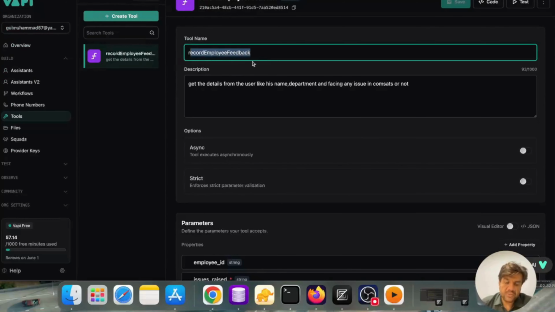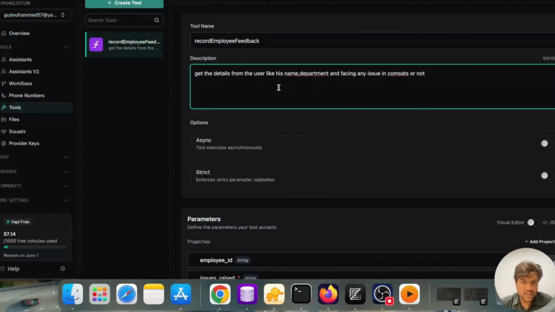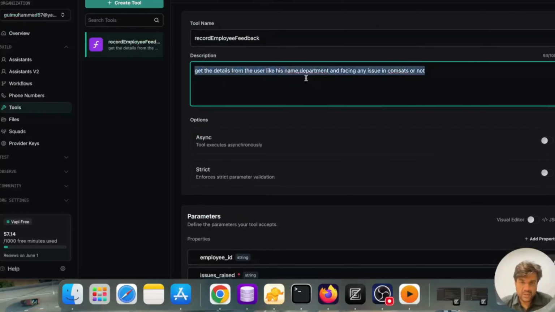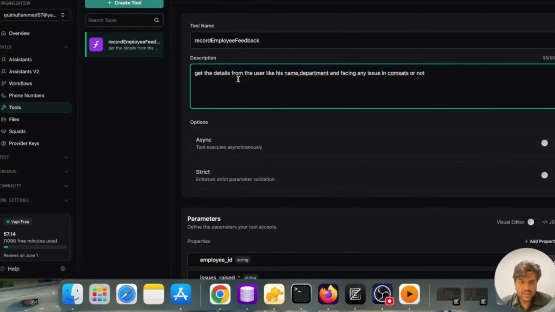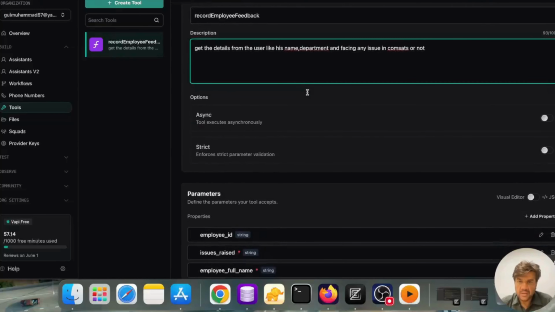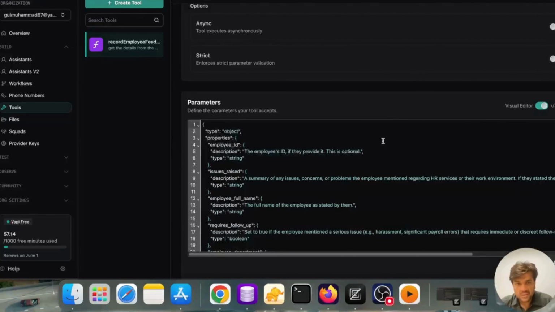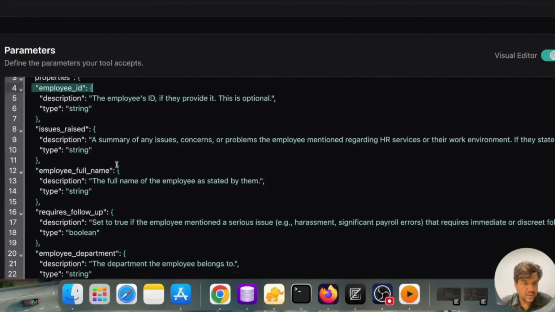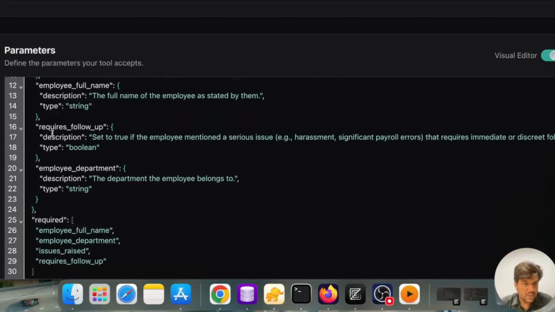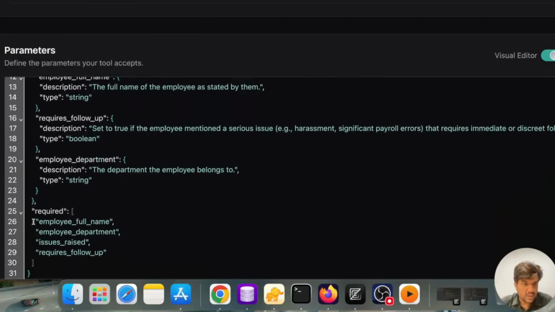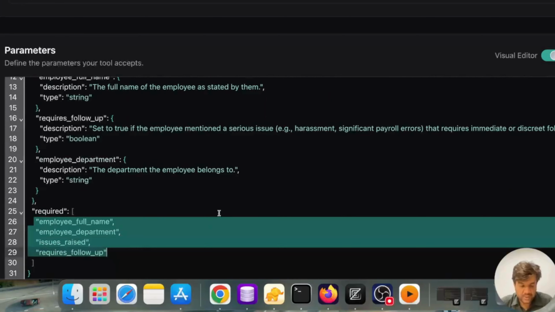This is record employee feedback. When the assistant will make a call, so you can see here we have tool name. We have given a little bit of explanation: get the details from the user like his name, department, and issues in his organization. Here we have provided our required parameters in JSON format. You can see type is object, properties, employee ID, description, and then issues raised. You can see required follow-up, description, this. These are the required fields.